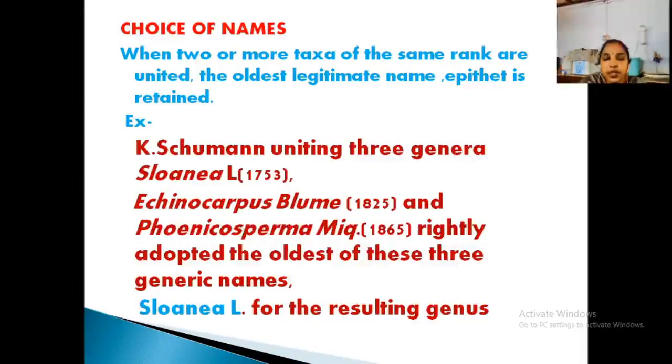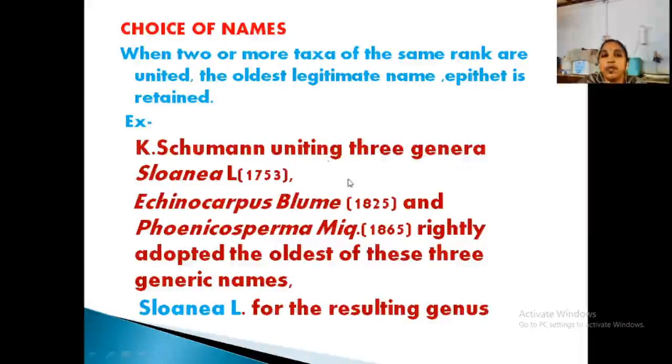Okay. Now, the second part is choice of name. How will you select? When two or more taxa of the same rank are united, the oldest legitimate name is retained. Clear? That is the choice. Example, Schumann uniting three genera, Solania, Echinocarpus, Phenicosperma, into a single one.